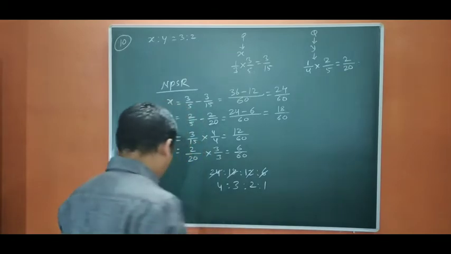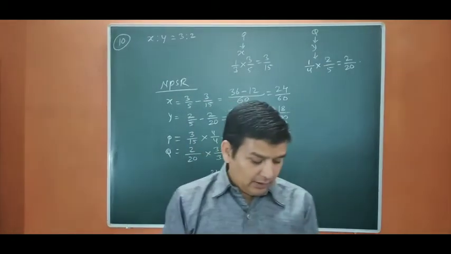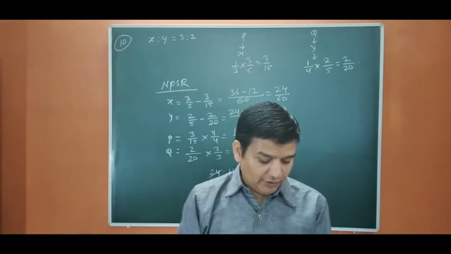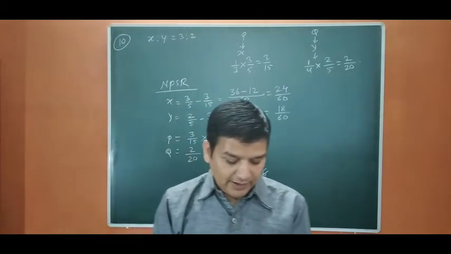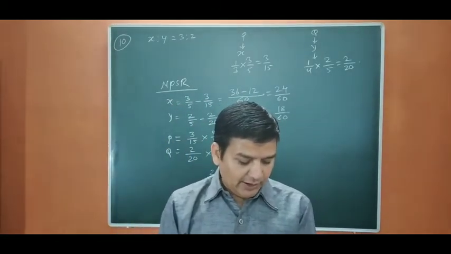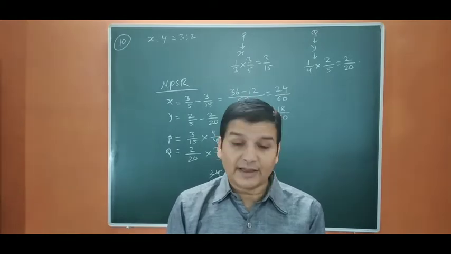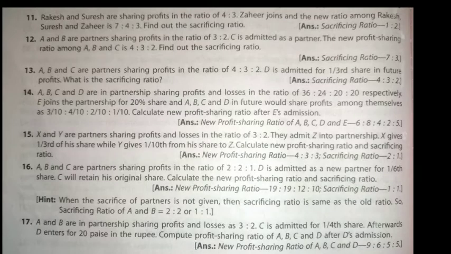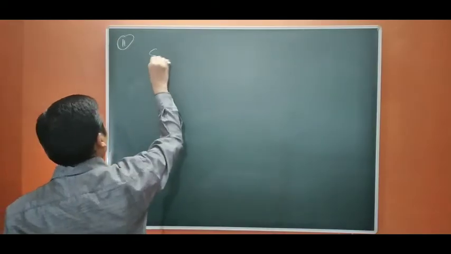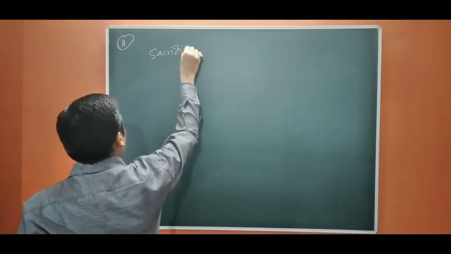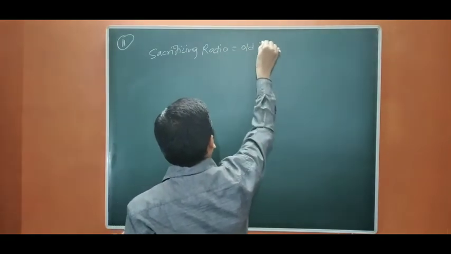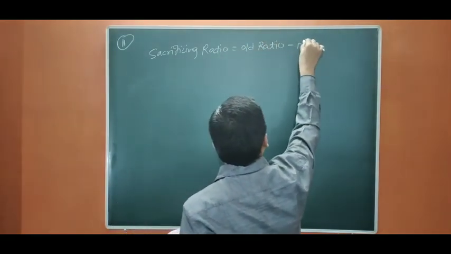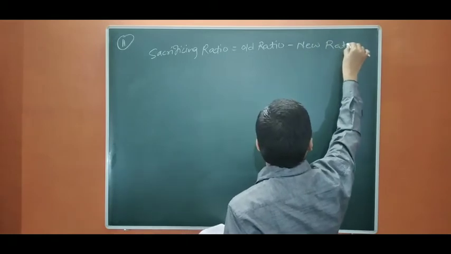we move to next question, question number 11. Rakesh and Suresh are sharing profits in the ratio of 4:3. Zahir joins and the new ratio among Rakesh, Suresh and Zahir is 7:4:3. Find out the sacrificing ratio. Sacrificing ratio equals old ratio minus new ratio.